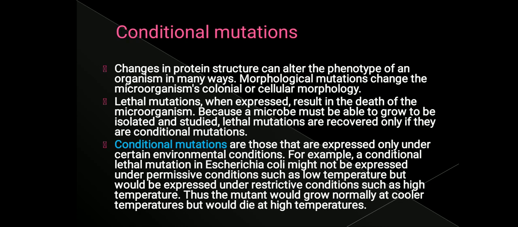Or there might be some cellular morphological changes in the cell. Initially the wild type colony would be producing yellow color. Because of mutation, they might produce an orange pigment. Like this, the colony morphology itself might change. So the protein structure change can alter the phenotype of an organism in many different ways. It might not only be color, the structure and morphology of the colony can be completely changed. This can also be lethal to the cell, which results in the death of the cell itself.